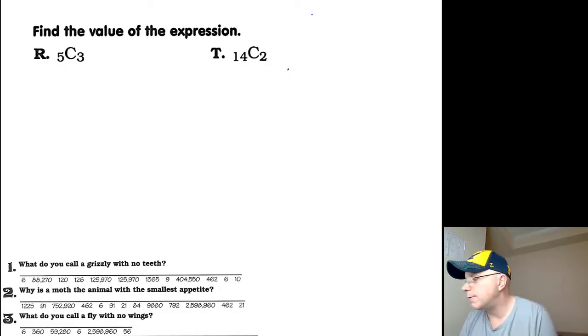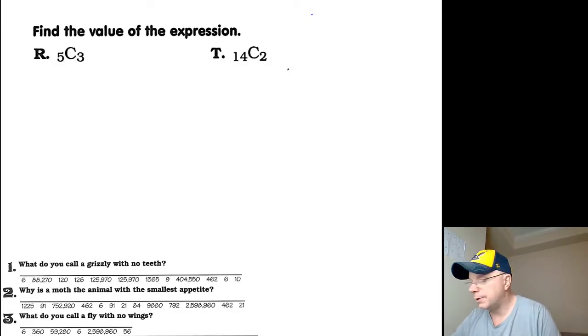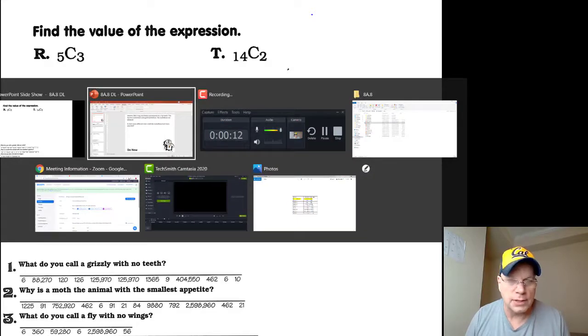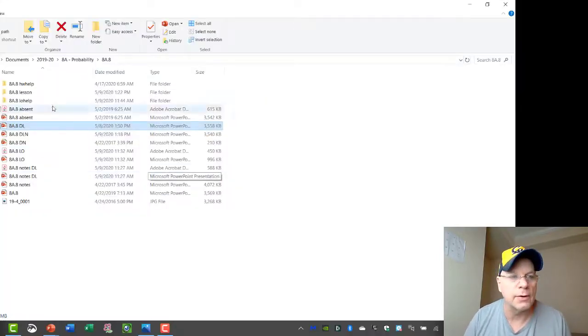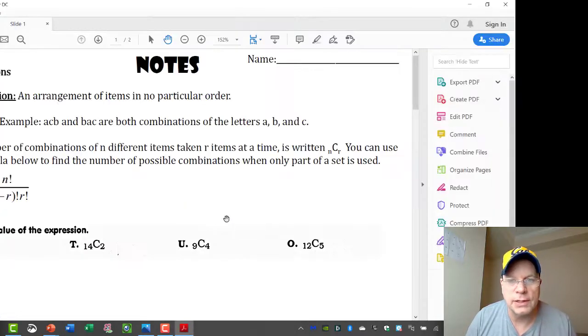I'm wondering whether you have the formula in your notes. There's only one way for me to check, so let me do that right now. These are the notes that I've sent you in multiple ways. Oh, yes, you do have the formula, so you can refer to this formula when you're doing these problems, certainly.